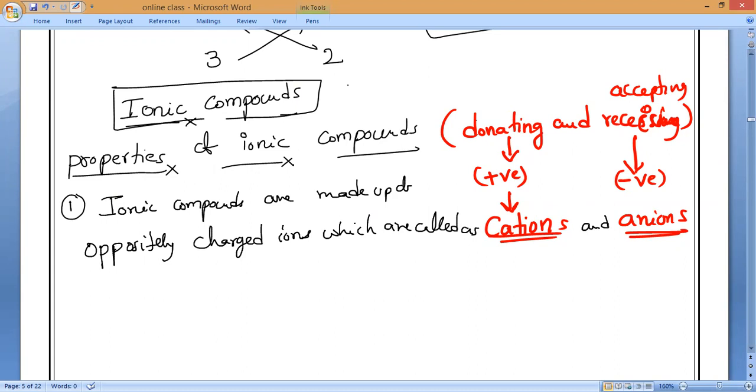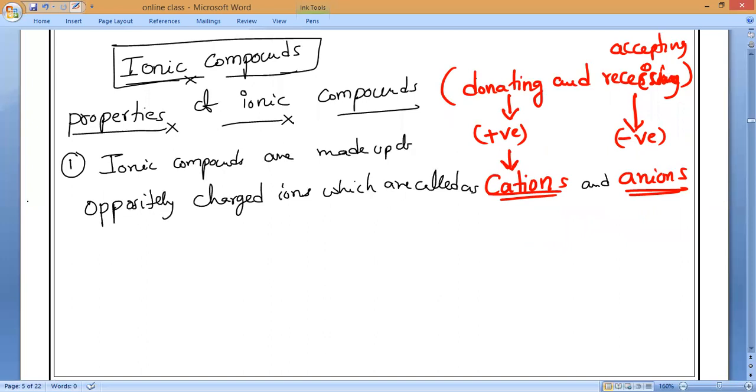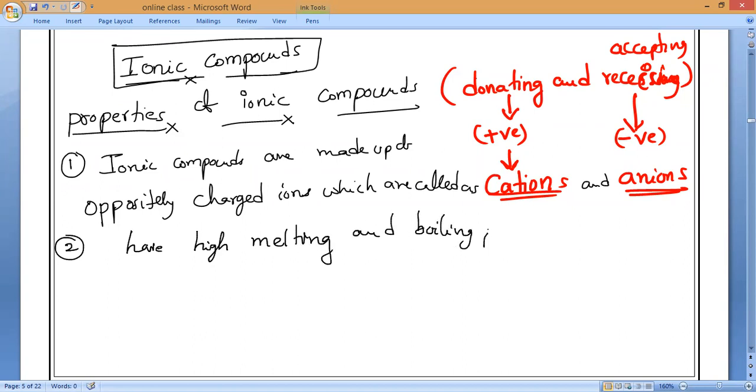Next. Because ionic compounds are formed by donating and receiving electrons, the force of attraction is very, very high. So that is why ionic compounds are very strong. We will say they have high melting and boiling points, because ionic bond is a strong bond or weak bond? Ionic bond is a very, very strong bond. So melting and boiling points are high.